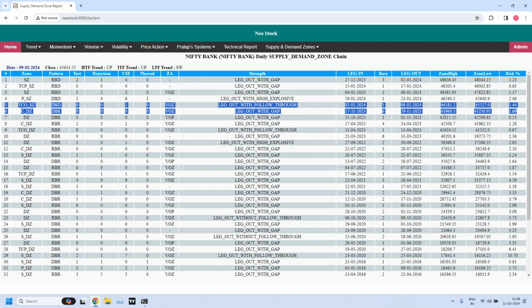And the demand zone is 43,960 to 43,230. These are the two levels. Now you can look for the other supply zones above and other demand zones below.